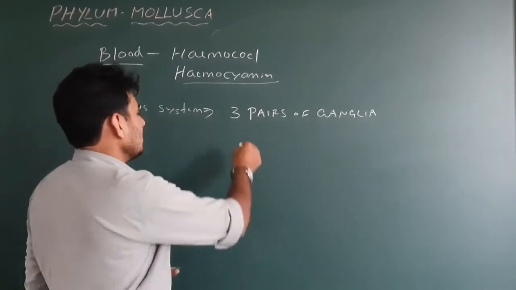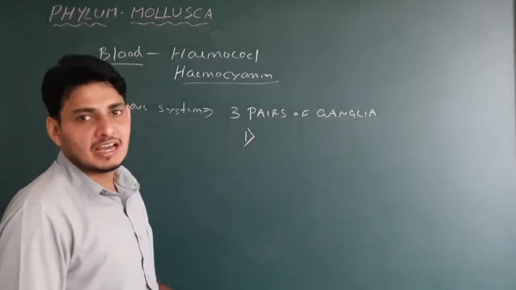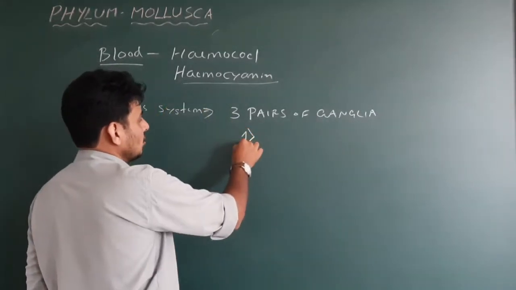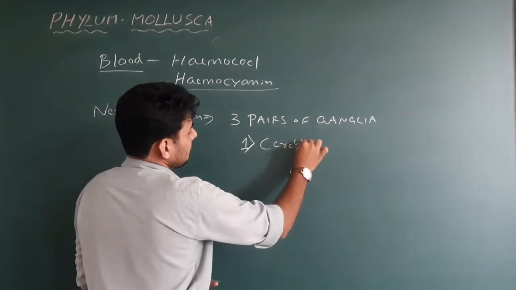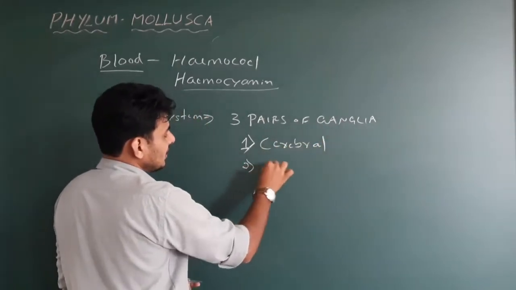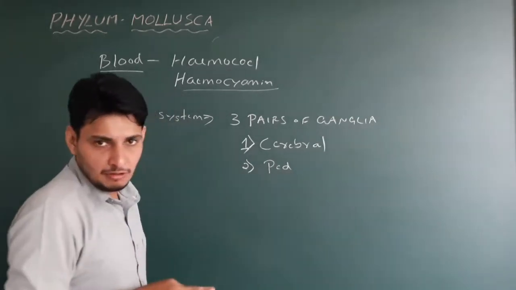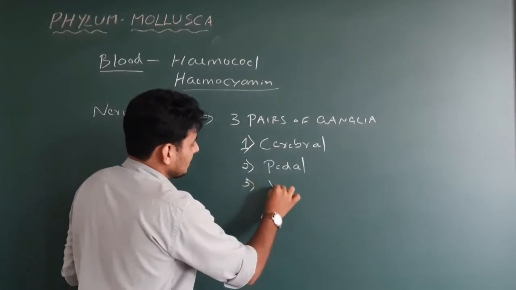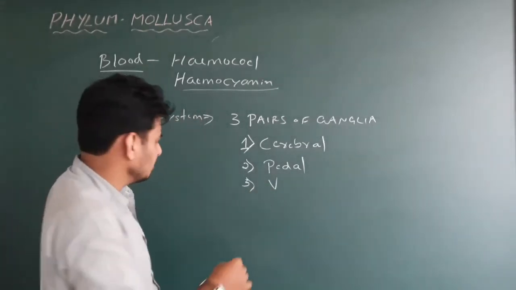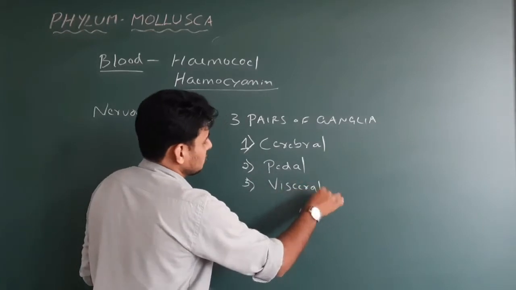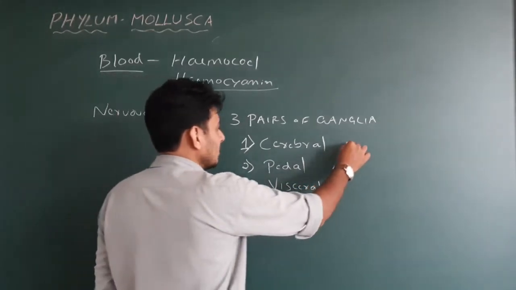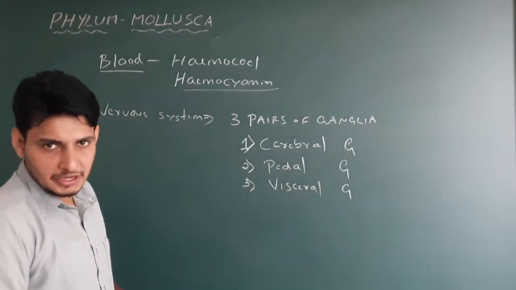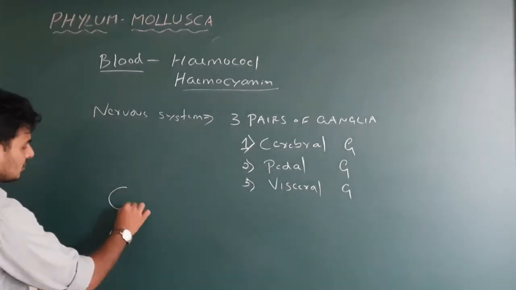For example, the first pair of ganglia is normally present within the head, just above the mouth part, and is called the cerebral ganglia. The second pair is just below the mouth of the mollusca and is called the pedal ganglia. The third is normally in the visceral hump region and is called the visceral ganglia. So they have three pairs of ganglia: cerebral, pedal and visceral. That's it. Easy to remember, right? So here just write this down.